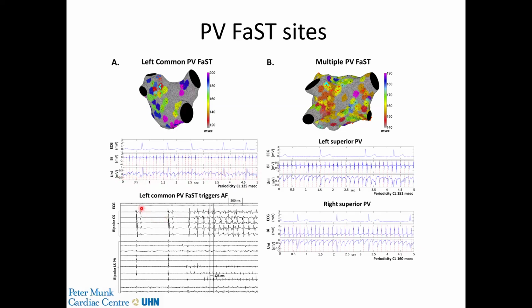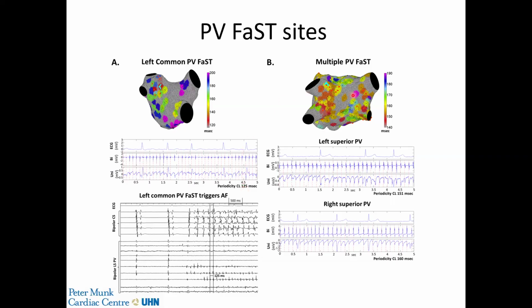The same patient demonstrated left common pulmonary vein FaST triggers. You can see here sinus rhythm for 2 beats and then the initiation of AF. And the cycle length matched that of the periodicity during sustained AF of 125 milliseconds.